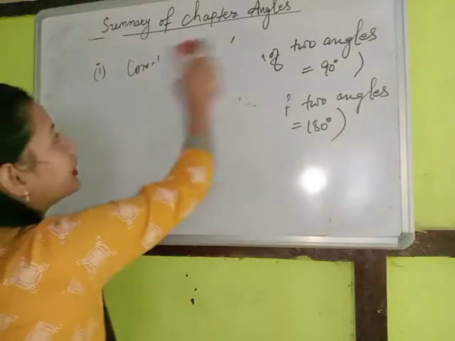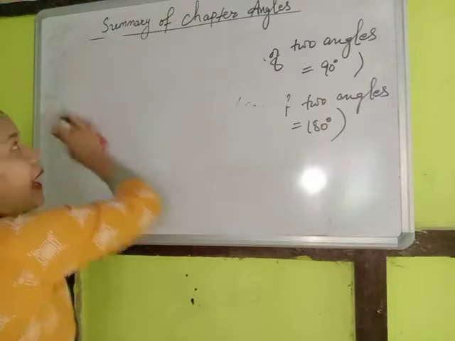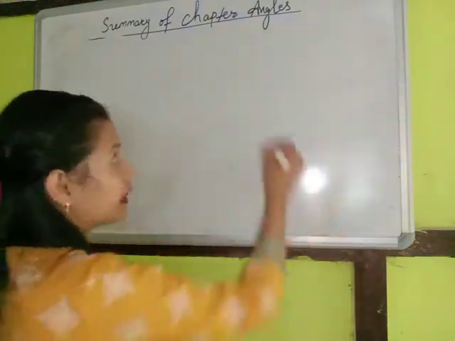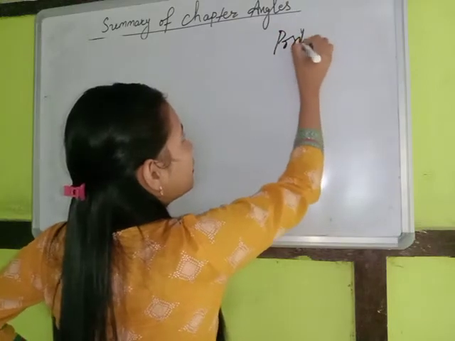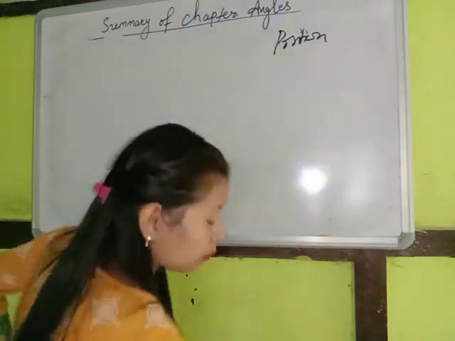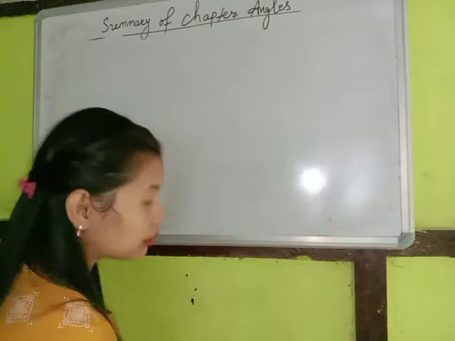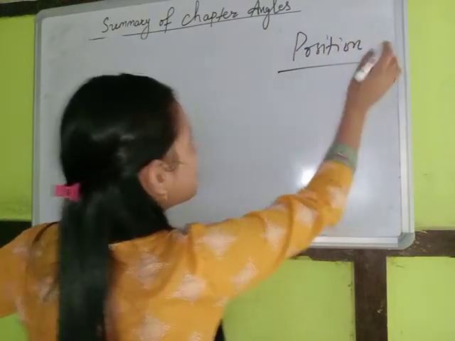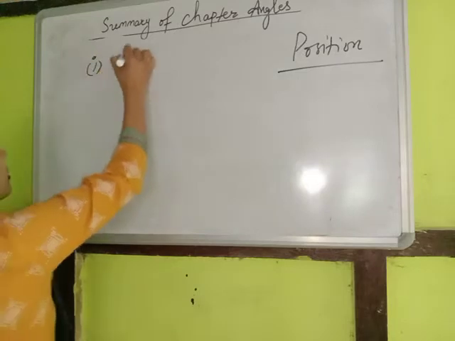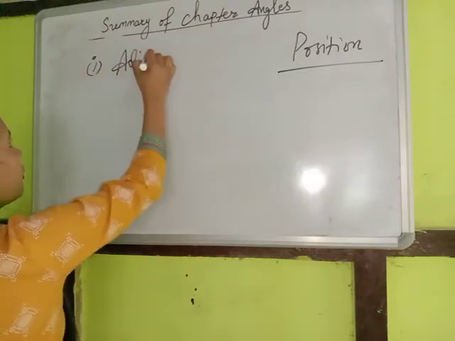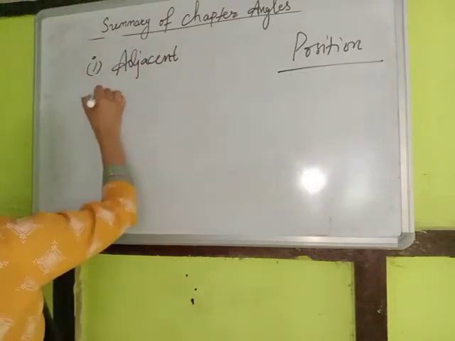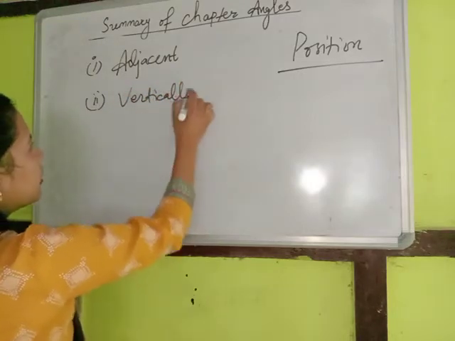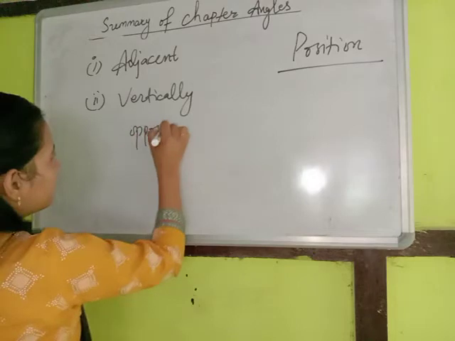Now we have a third category of classification of angle, that is based on position of the angle. Where does it lie? So position. So we have two types of angles. So one is adjacent angle and another is vertically opposite angle.